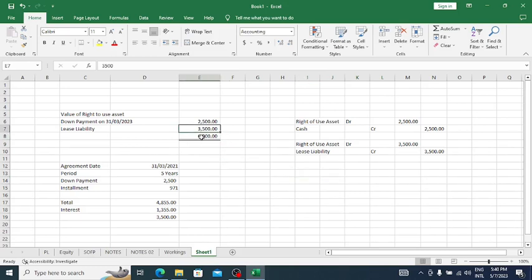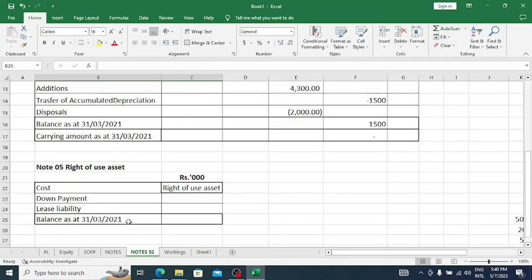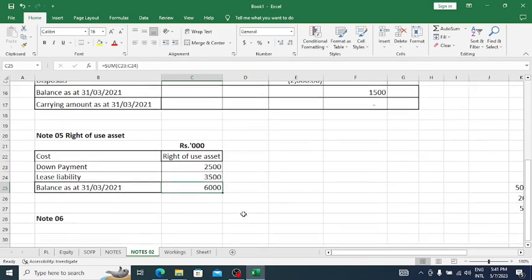So this should be recorded in the statement of financial position, right? There is a note for that. Down payment 2,500, lease liability 3,500, the value of that is 6,000. We will take this into the statement of financial position later.